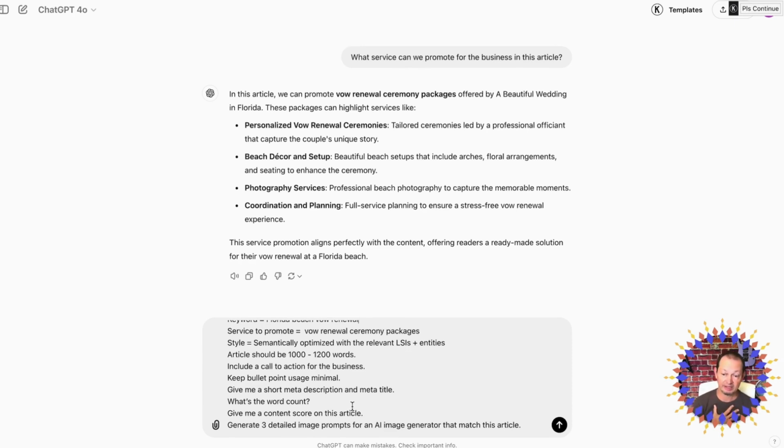I use an AI image generator. I like to include in this some detailed prompts on generating images that match the article that it's writing for me. More often than not, it does a really good job at that. So I want to check this, make sure that we're okay. We're good.